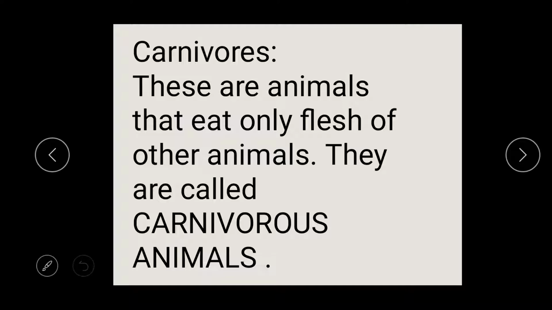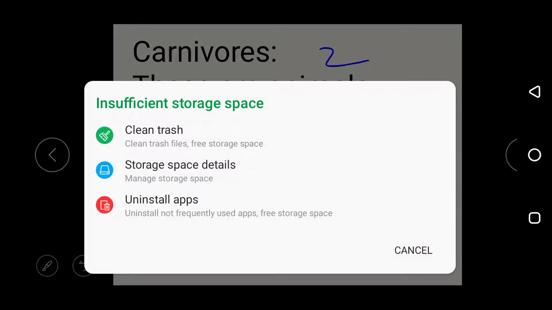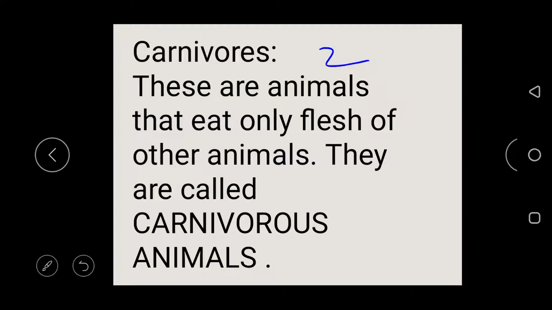The second category is the carnivorous animals. The carnivorous animals are animals that eat only flesh of other animals.